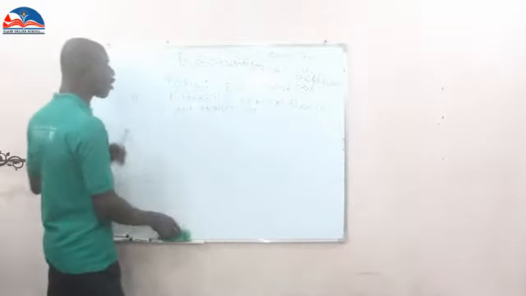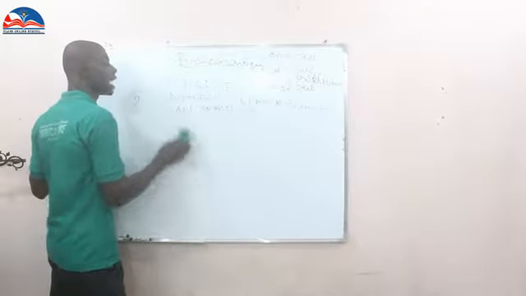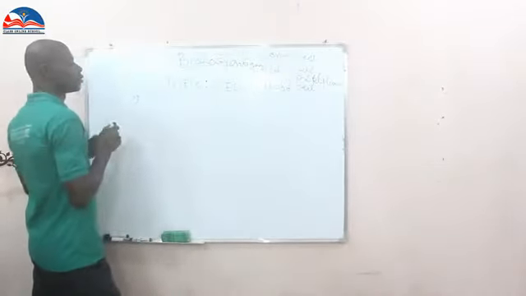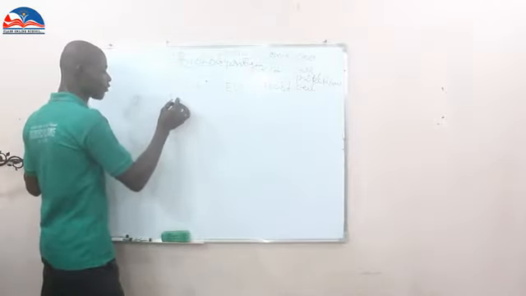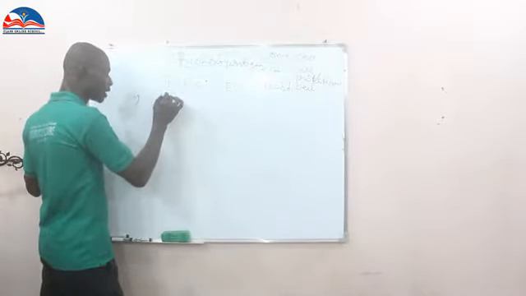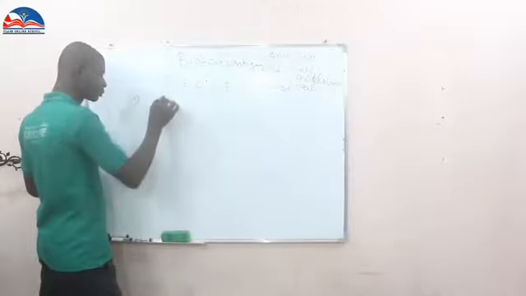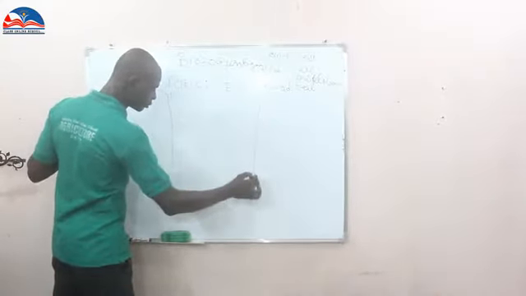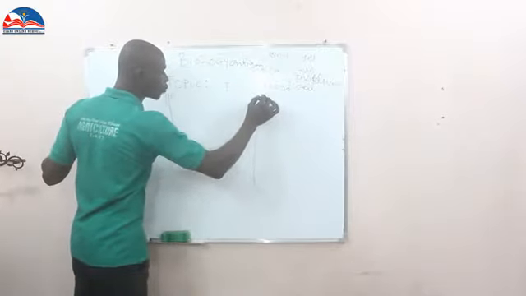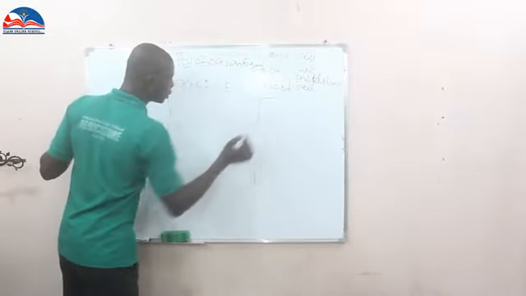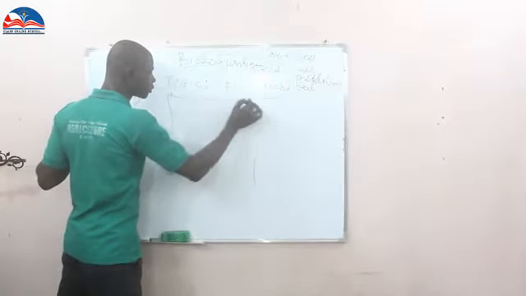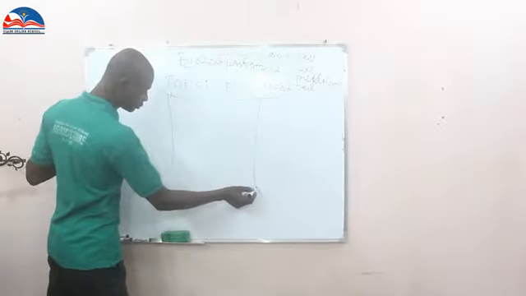Now, the diagram of the plant cells and animal cells. You have animal cells in this form, plant cells. That is what we call the typical structure of plant cells.